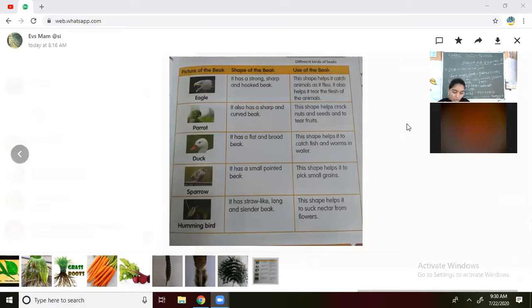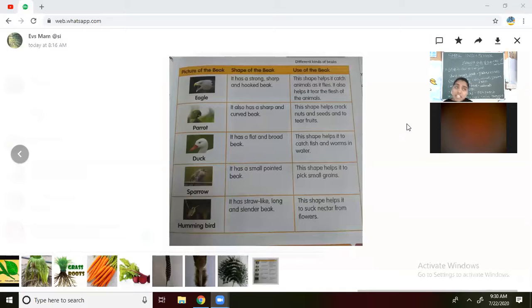Hooked or curved, both have the same meaning. So the shape of the eagle beak is strong, sharp and hooked.